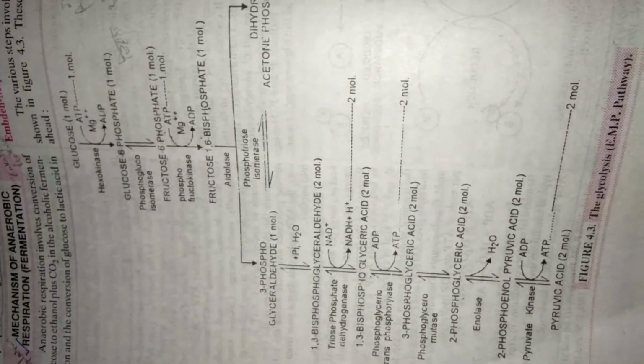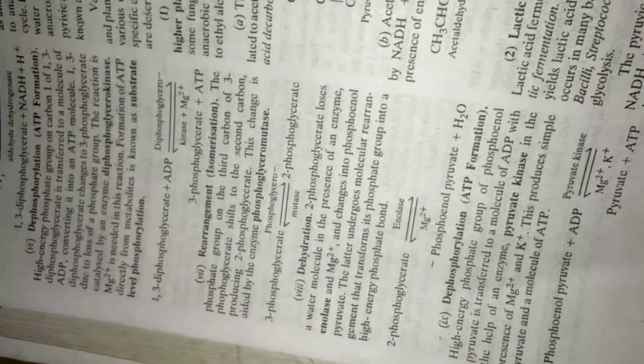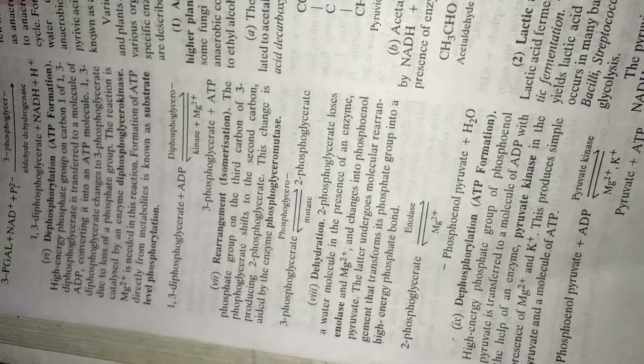Okay, now this is the pathway of glycolysis. Learn it as it is. It's a very important flow chart of glycolysis. Another is pyruvic acid in animals. How does this pyruvic acid behave in animals?